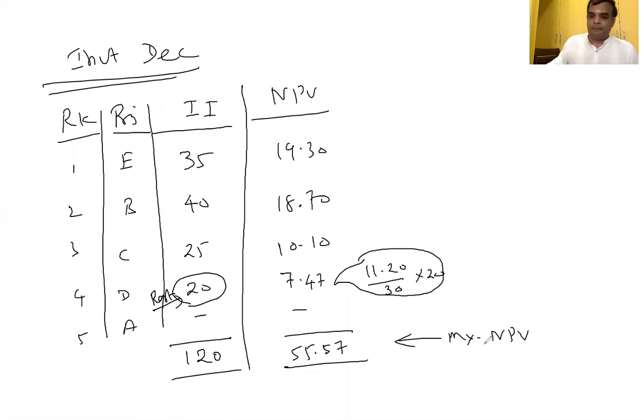Yes, sir. Now, shall I go to the next one? Yes, sir. What is the second assumption? If partial investment is not possible or not permitted, the projects are indivisible.